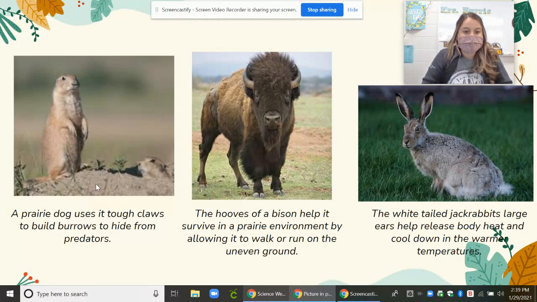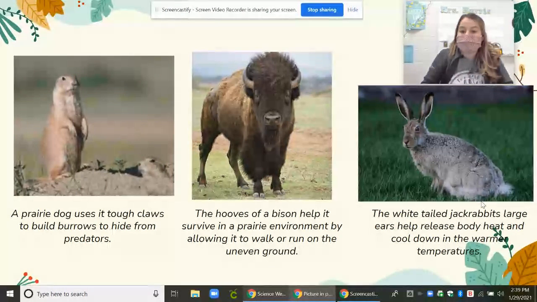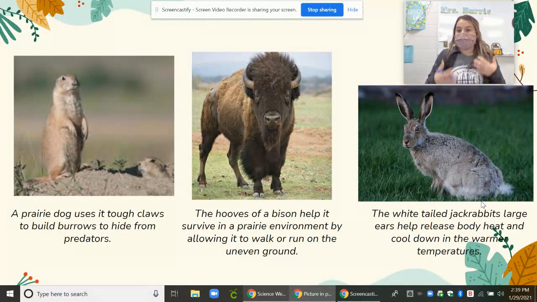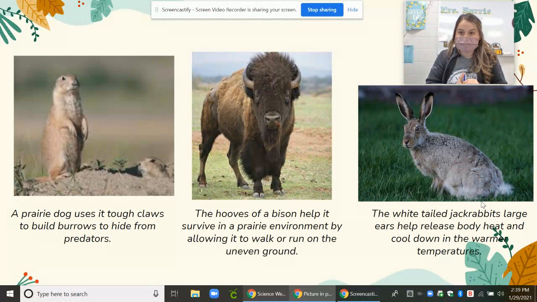Here's the cute little prairie dog. He uses his tough claws to build burrows to hide from predators. The hooves of a bison help it survive in the prairie environment by allowing it to walk or run on uneven ground. And then the white-tailed jackrabbits have large ears, and this helps them release body heat and cool down in the warm temperatures. So all of these animals, even their body has kind of changed over time. The prairie dog has claws. The bison has hooves, and the white-tailed jackrabbit has large ears. Their bodies have adapted to make it easier for them to live in their ecosystem. So that's how animals adapt to where they're living.